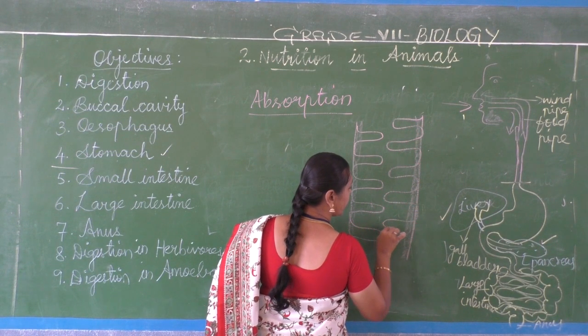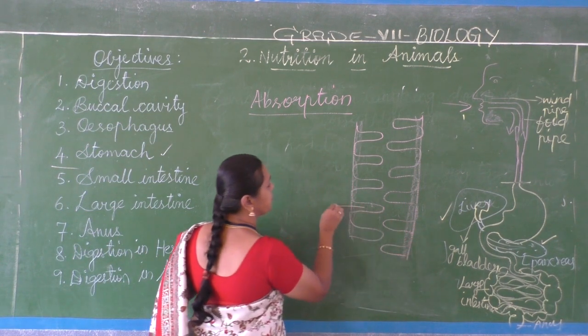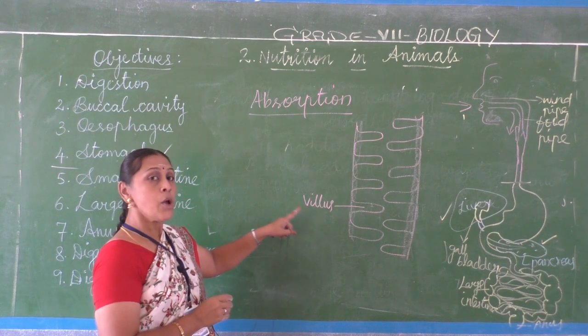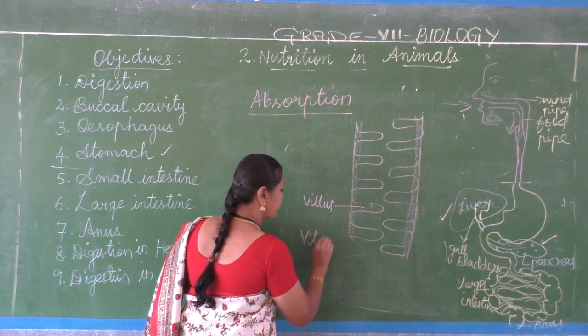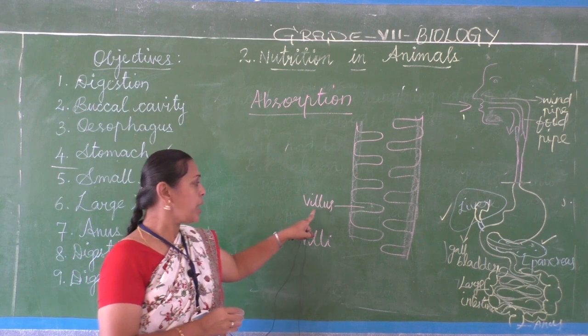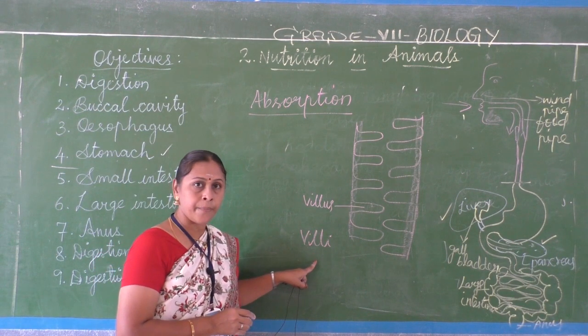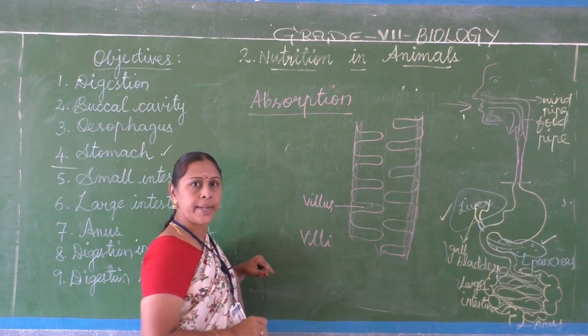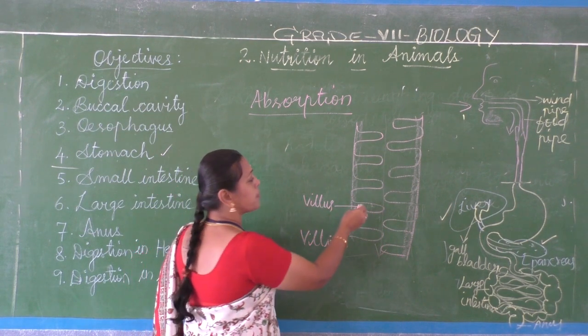This is called villus, V-I-L-L-U-S, plural villi. Singular villus, plural villi.